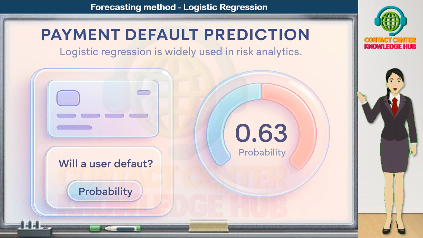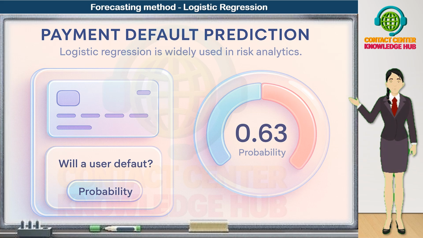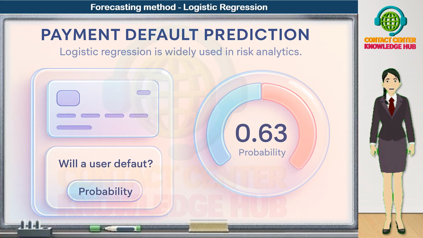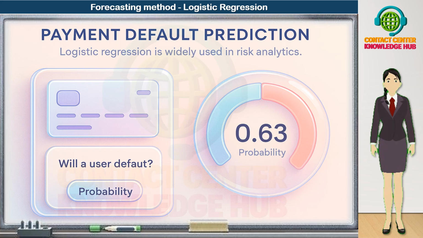For each customer or account, the model processes all the predictors, things like past payment behavior, outstanding balance, income band, delinquency history, and utilization, and produces a default probability. For example, the model might output probability of default is equal to 0.63. That means there is a 63% chance this user will default in the defined time window.